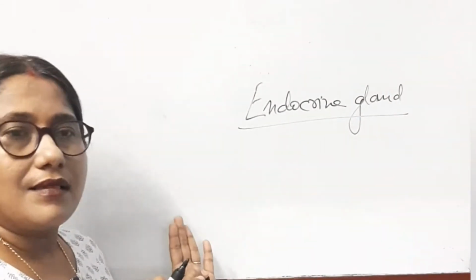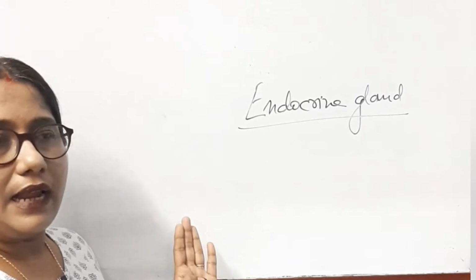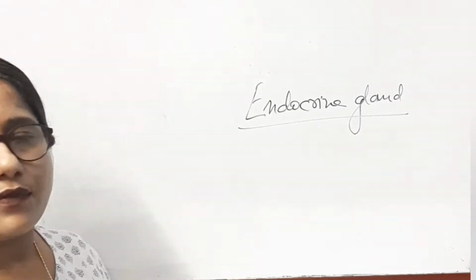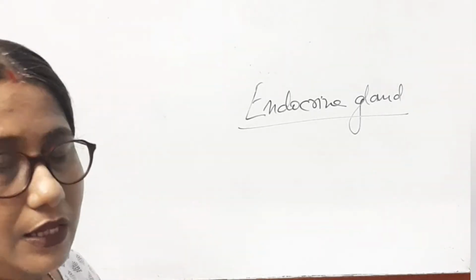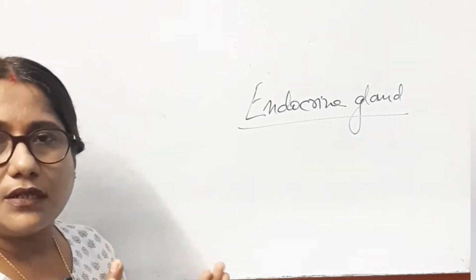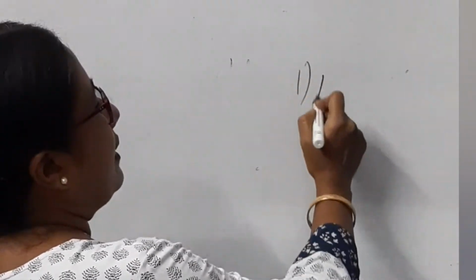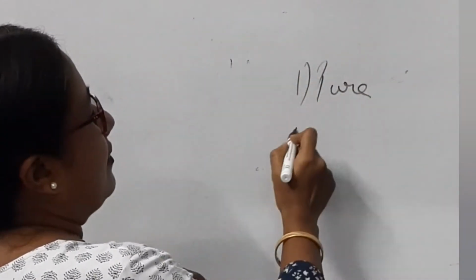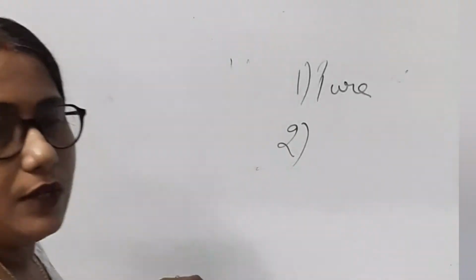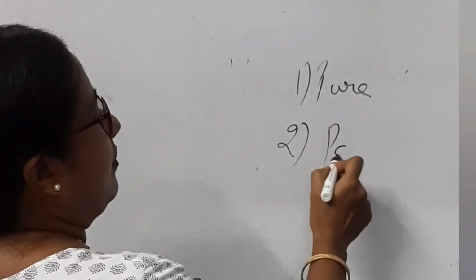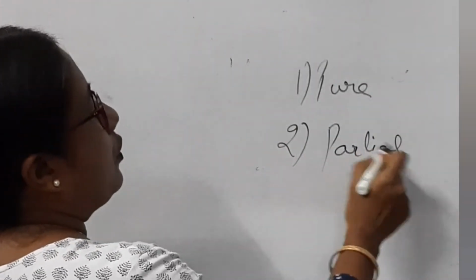So, in the exocrine gland, the site of action and site of secretion are very near to each other. Here the discussion is not about that. We will discuss endocrine glands. First of all, we will learn about the types of endocrine gland. The first type is the pure endocrine gland, and the second is the partial endocrine gland.